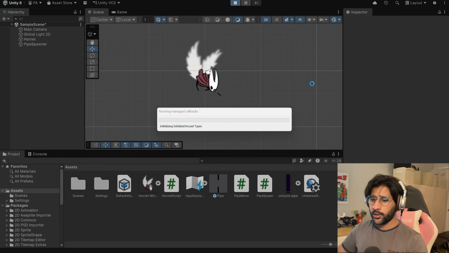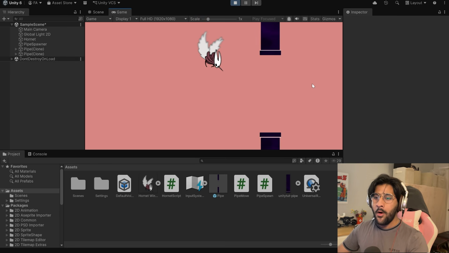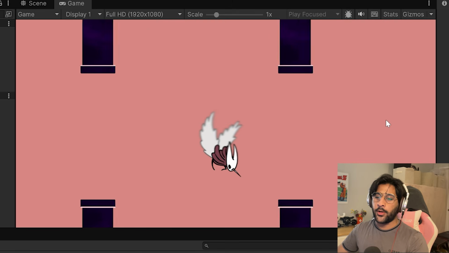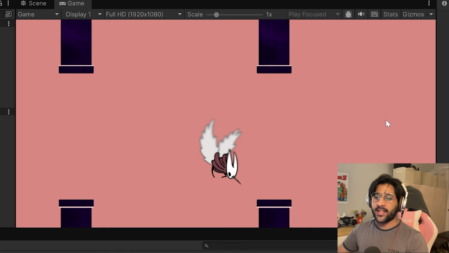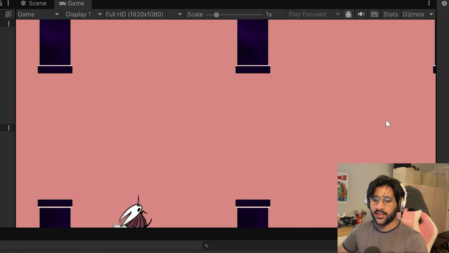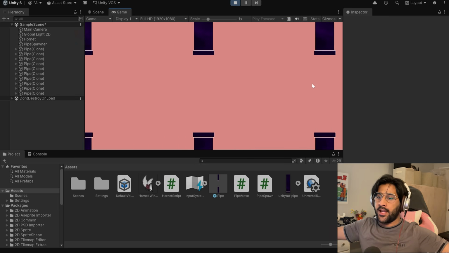Alright, moment of truth. Please don't mess up. Pipes? Hello? Oh my god! Oh, that's beautiful. That's beautiful, dude. We actually have the basic architecture of Floppy Skong. I mean, I can still collide and nothing will happen. I guess we'll program that next, but it's spawning pipes like normal.